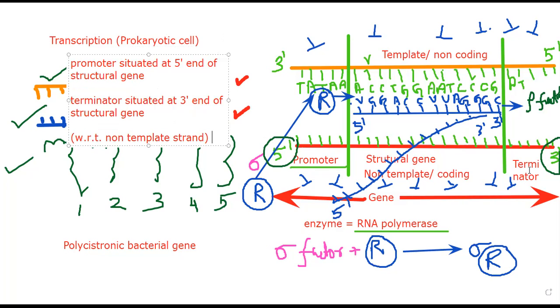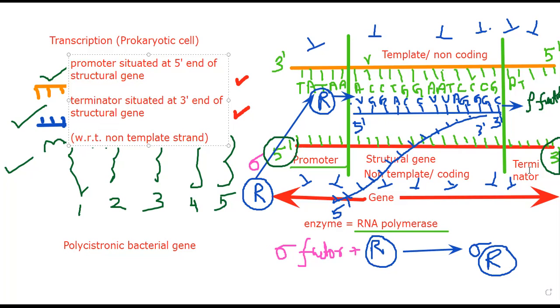Don't say it with respect to the template strand. So again I'm repeating, the promoter sequence is situated at the 5' end of the structural gene and the terminator at the 3' end of the structural gene. Always remember, the promoter and terminator positions are given with respect to the non-template strand's sequence, not the template strand.